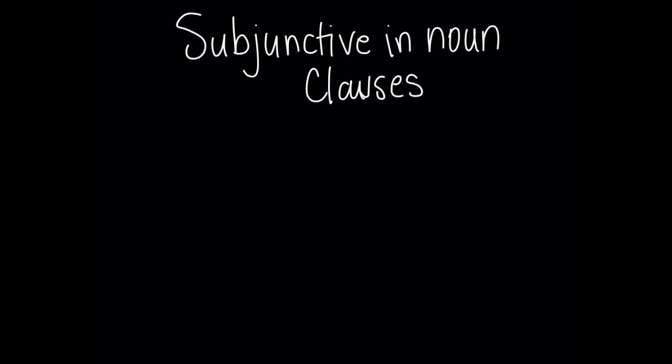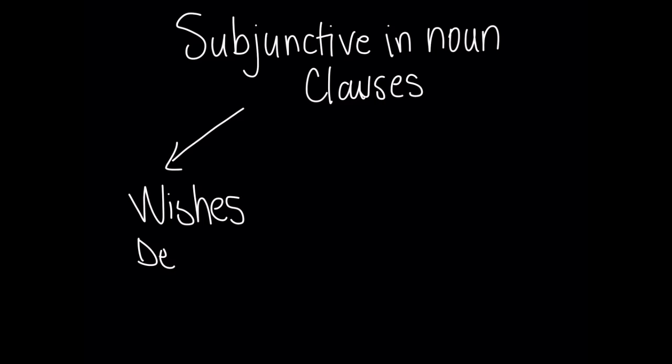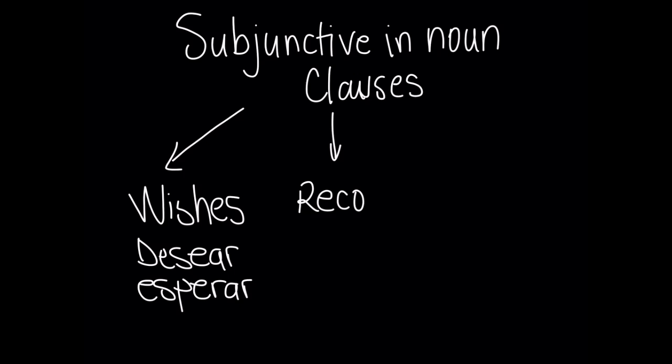of will or influence. And what they do is they help us express wishes, such as, for example, the verb desear or esperar. These are verbs that trigger the subjunctive. And in the use of will and influence, we can also receive recommendations.